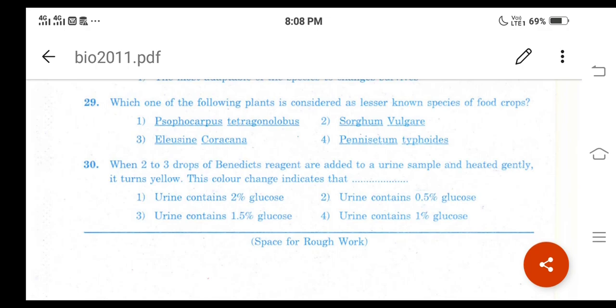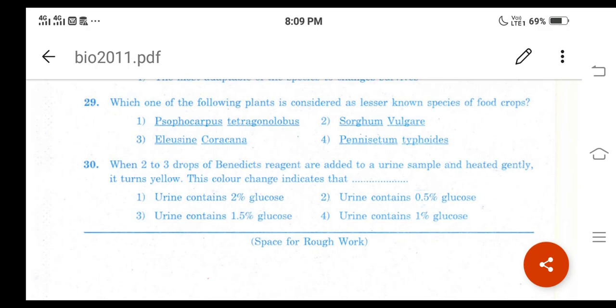What is there when 2 to 3 drops of Benedict's reagent are added to a urine sample and heated gently? It turns yellow. This color change indicates that. Now remember, this question is based on the practical part. We are going to perform Benedict reagent in case of the carbohydrate test, and it is based on that experiment only. And here the correct option is 4.